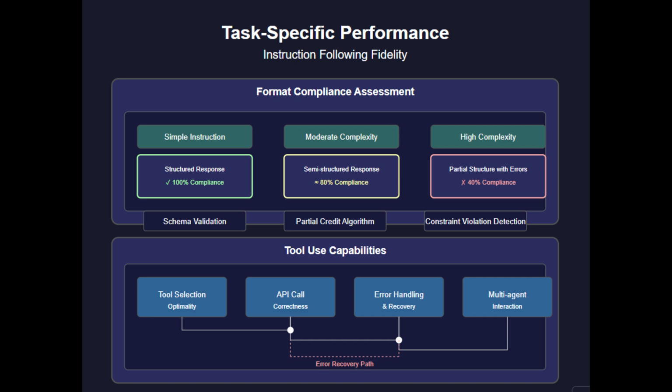success or failure. The most sophisticated format compliance assessments include constraint violation detection systems that categorize different types of failures. For instance, we distinguish between semantic errors, incorrect information, and structural errors, correct information in the wrong format. This categorization helps identify whether issues stem from misunderstanding instructions or inability to maintain format constraints over extended outputs.